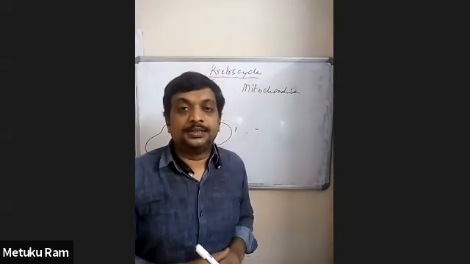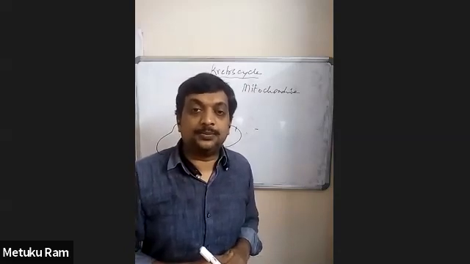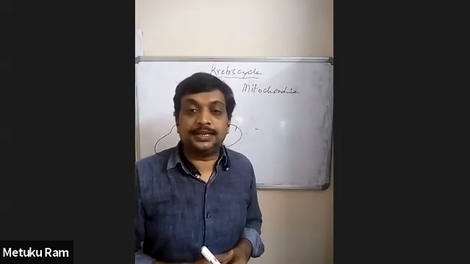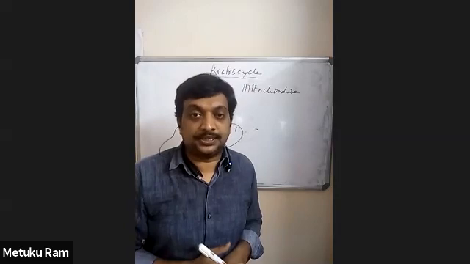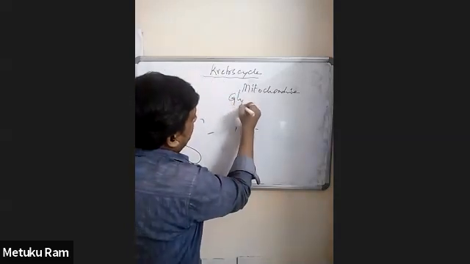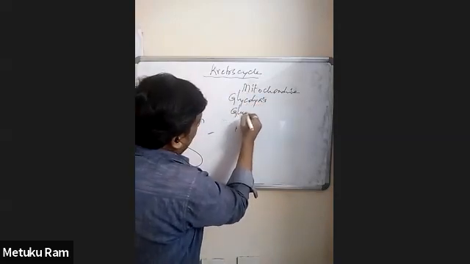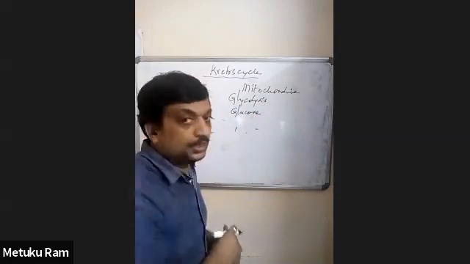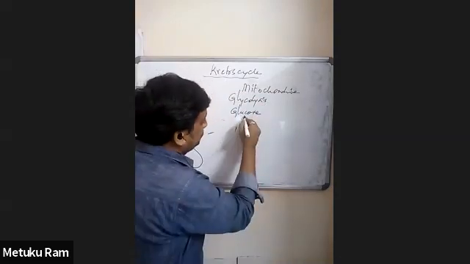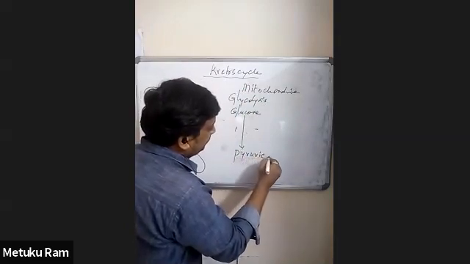We know that glycolysis is a pathway common for both aerobes as well as anaerobes, and it takes place in the cytoplasm of a cell. During glycolysis, glucose undergoes partial oxidation and gives an end product called pyruvic acid.